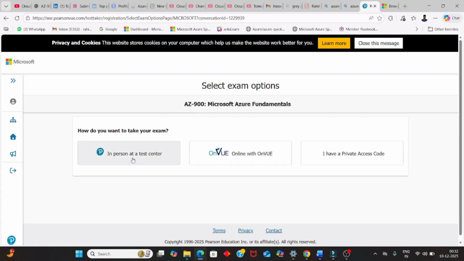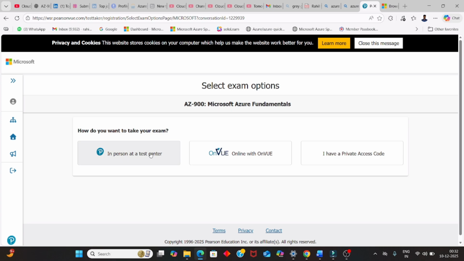Many people got confused about how this option would work. The second one is online with VUE, that is going to be your laptop. The third one is something I'm not aware of: I have a private access code. So let's just ignore this one and focus on option number one and option number two.